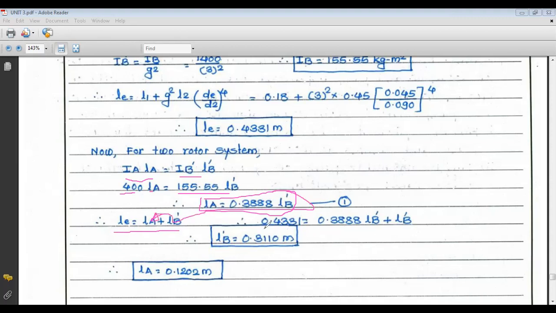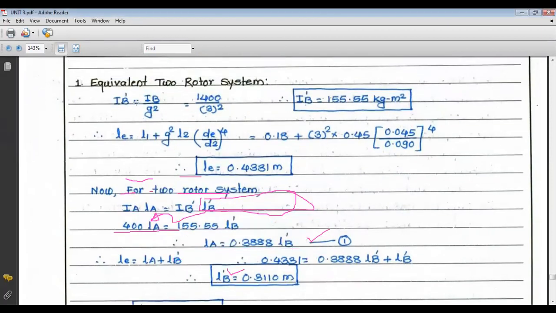So we get 0.4331 equals 0.388 LB dash plus LB dash. After that, we get the value of LB dash as 0.3110 meter, and after putting this LB dash value in equation number 1, we get LA value as 0.1202 meter. That is LA is 120 mm and LB dash is 311 mm.